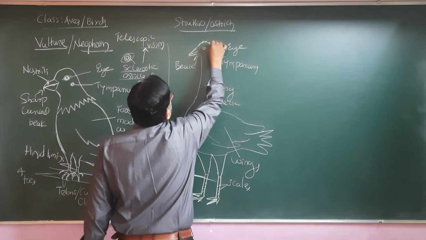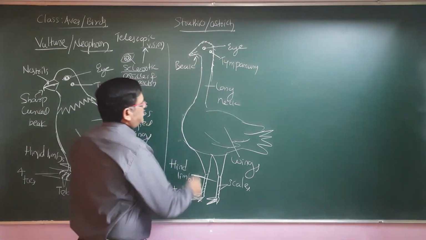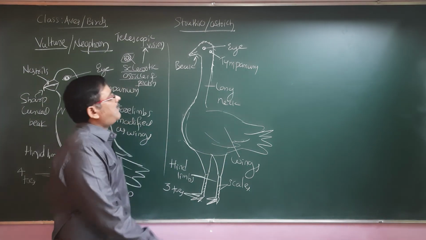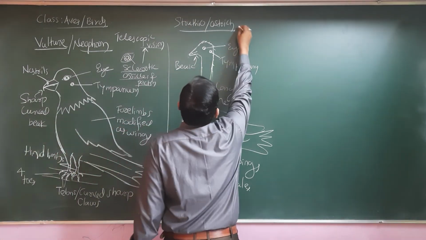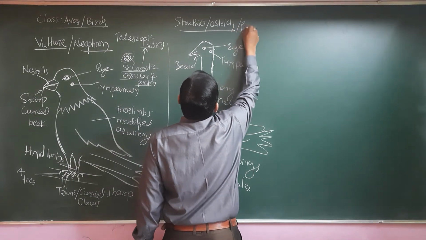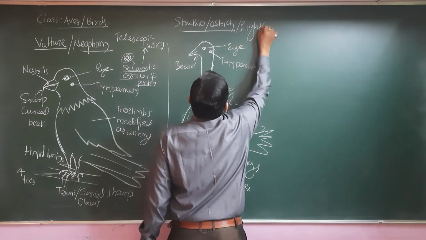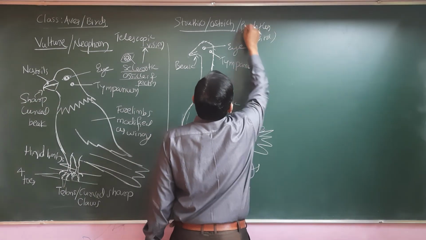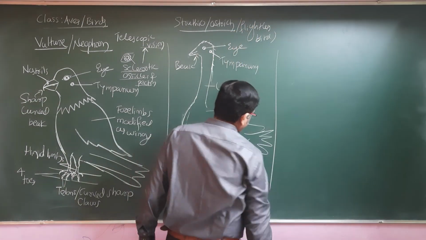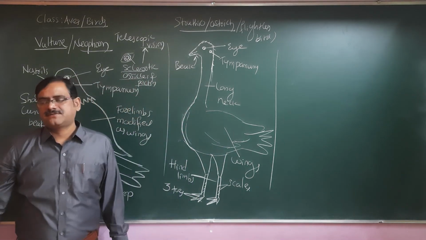Yes, feathers. So this is about mainly the ostrich, the large size flightless bird. So this is about the ostrich.